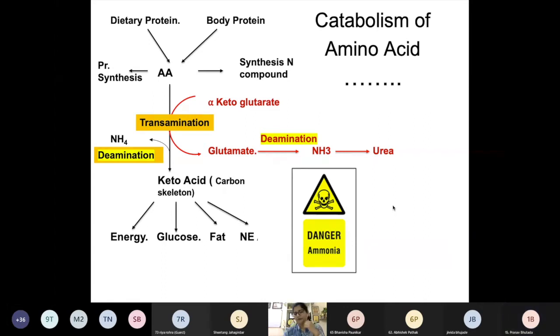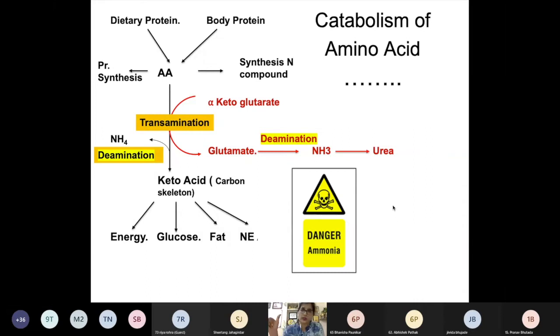Okay. So, you know, mostly this ammonia is toxic to the brain, and whatever symptoms we get are related to brain toxicity, like the patient gets retardation. Mental retardation will happen if it occurs at an early age and is long standing. But in acute ammonia intoxication, you will get blurring of vision, slurring of speech.